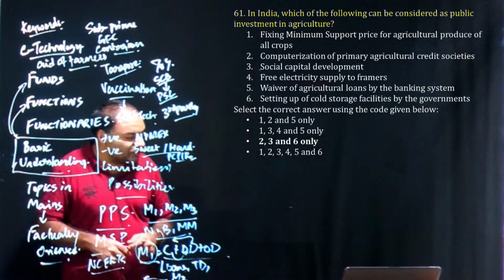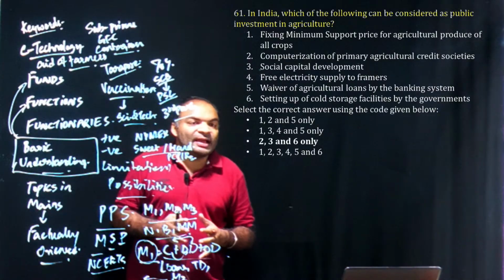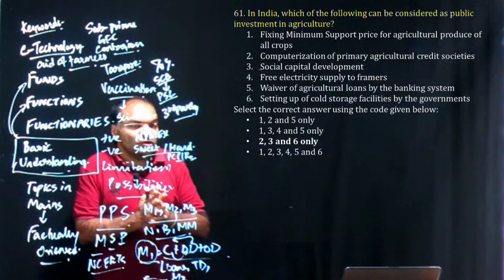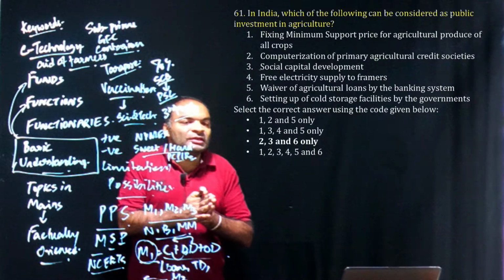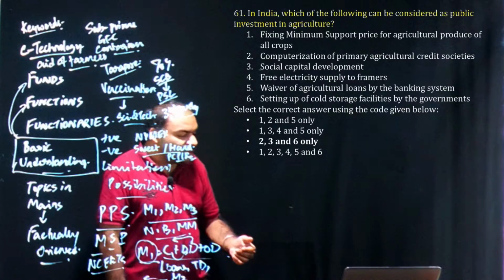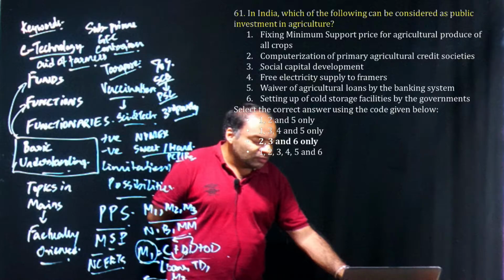Now coming to question number 61. Again, this is about what is public investment in agriculture. We had comprehensively covered what do you mean by public investment, what is investment, what is capital expenditure, what is revenue expenditure. So clearly shortlisting the revenue and the capital, we could have clearly seen that the answer would be 2, 3 and 6 only.